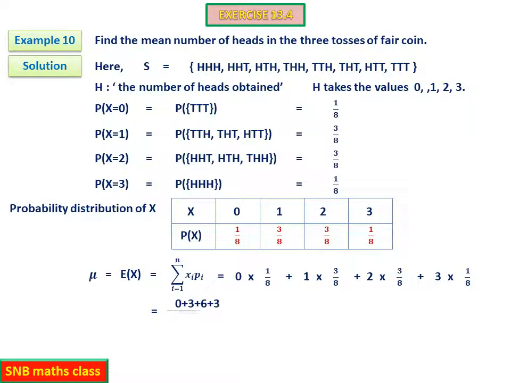Then simplify. So it is 0 plus 3 plus 6 plus 3. Common denominator is 8 only. So when you simplify, it is 1 by 5. See, when you prepare the distribution table, it is easy for you to calculate the value, because you have to just multiply the corresponding values. So it is 1.5. So this is the first question of the exercise of this lesson, that is example 10.